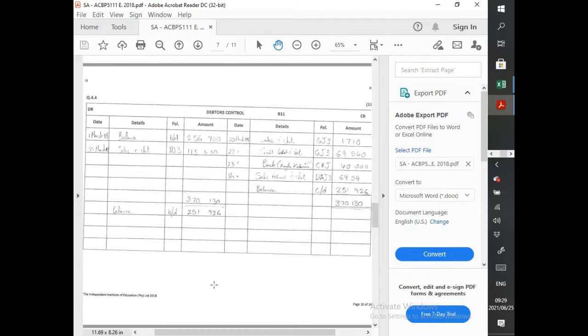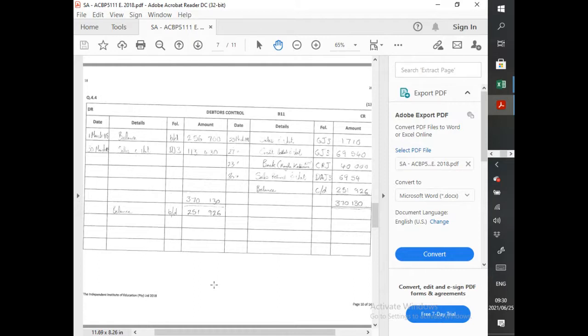We obviously didn't record the cash receipts journal, so you wouldn't have had a whole column for it.